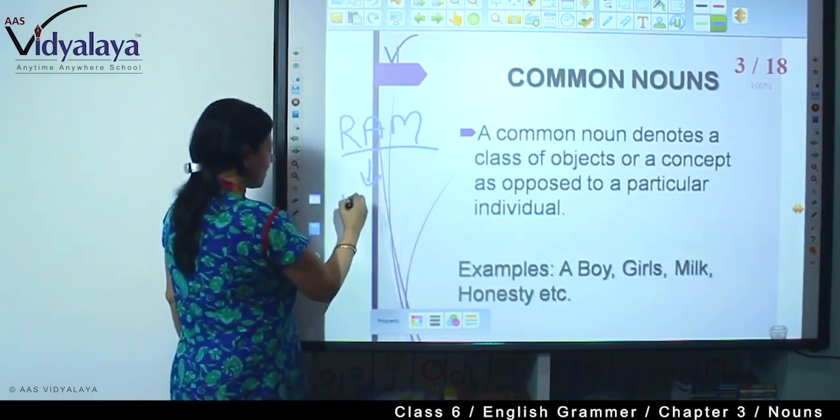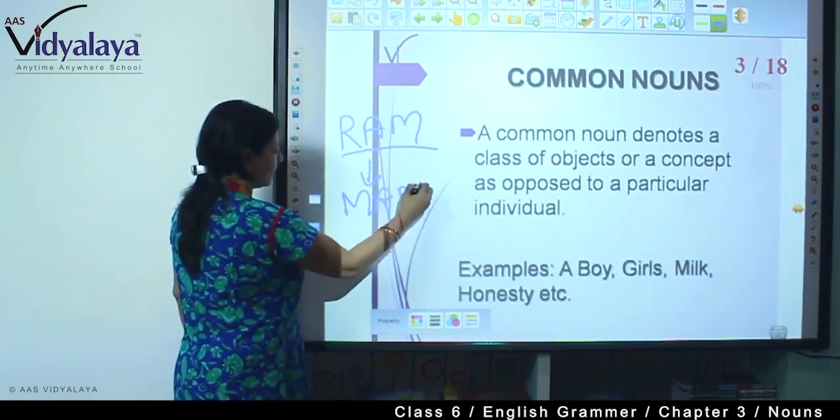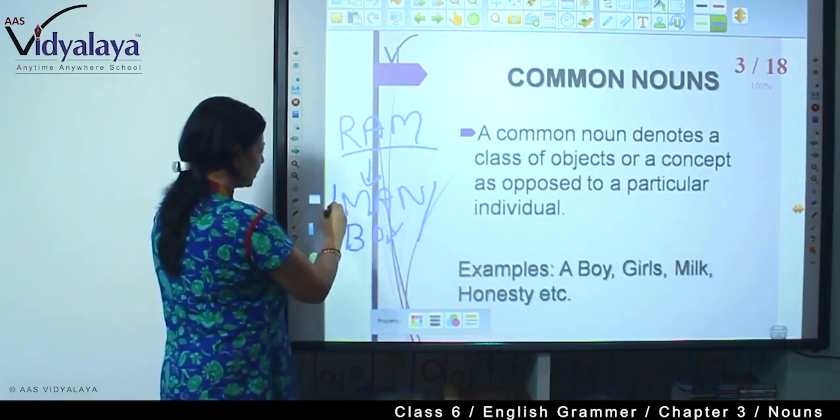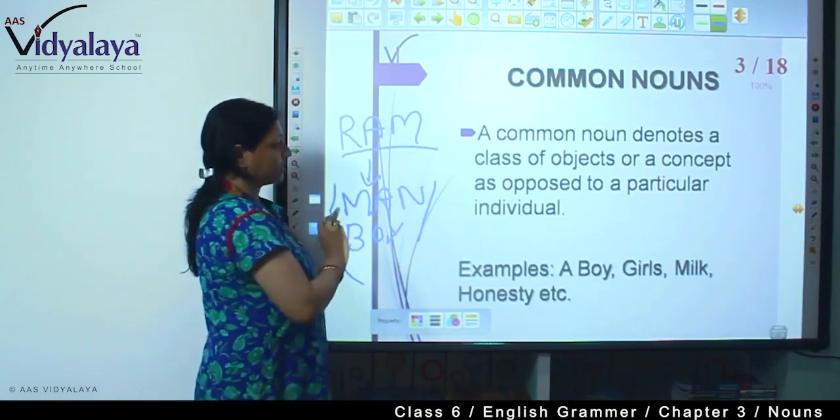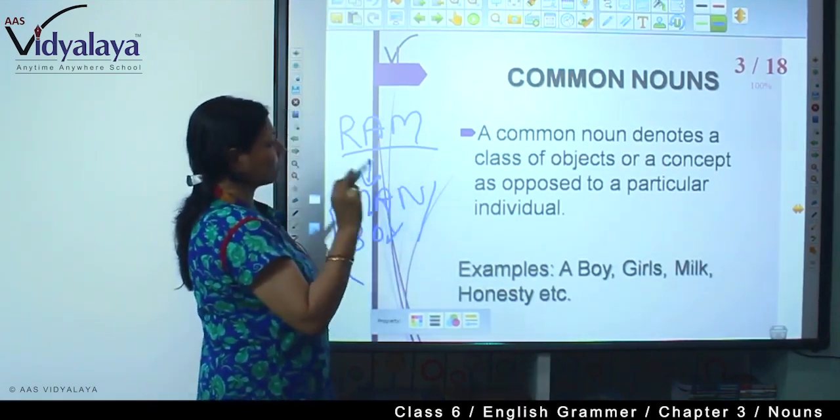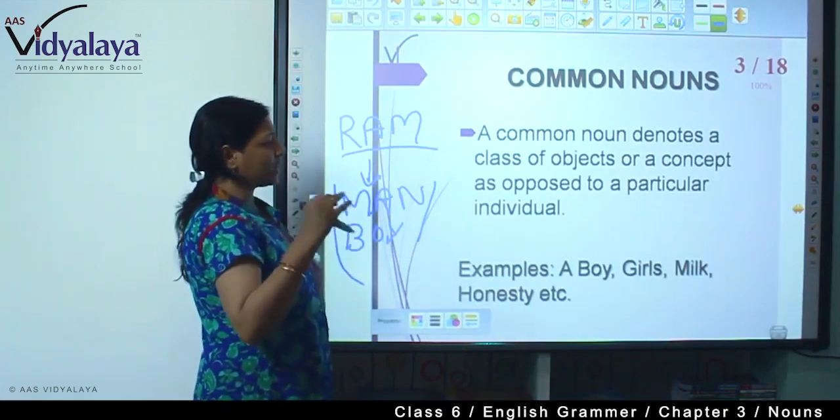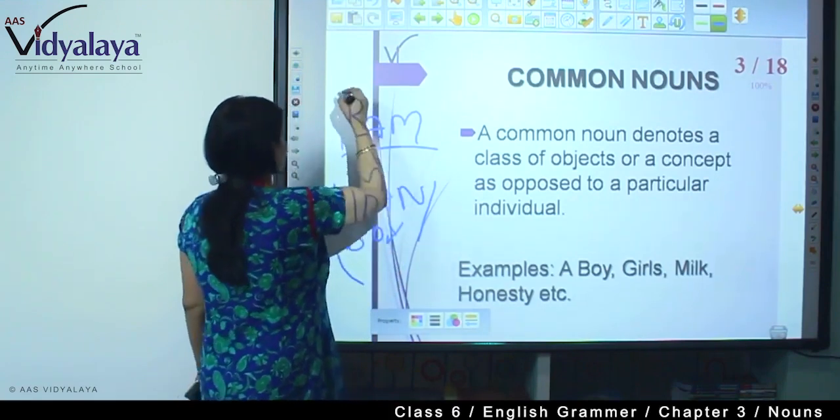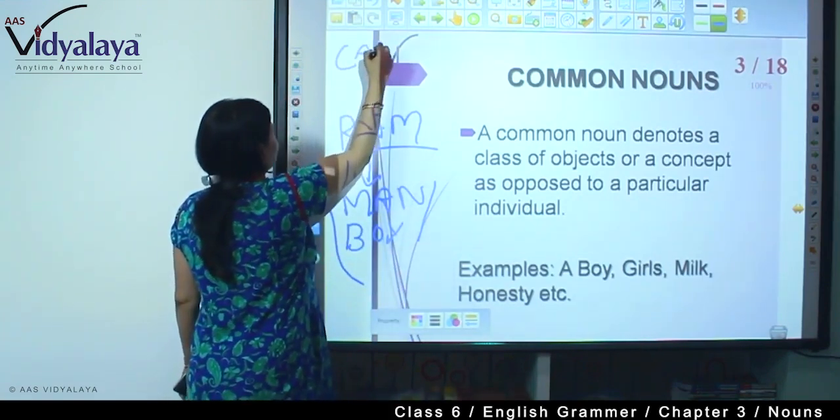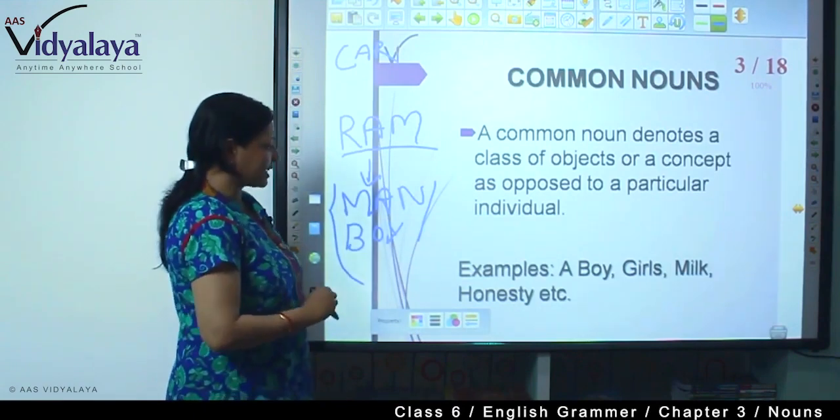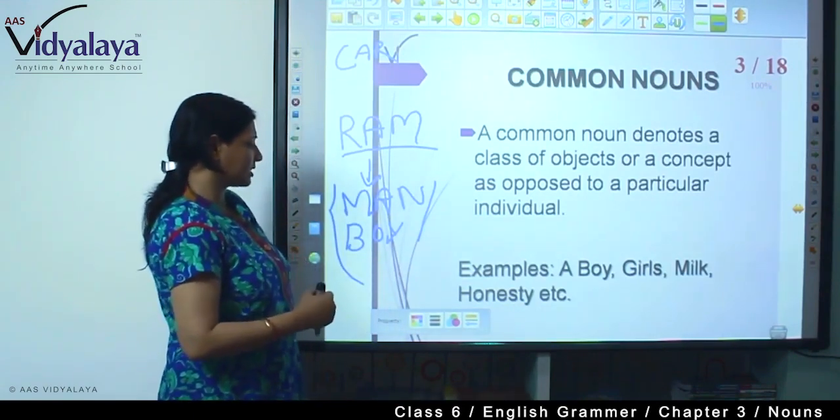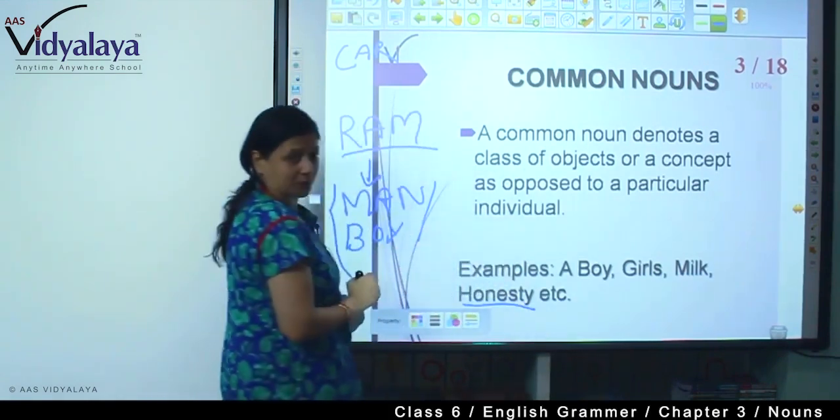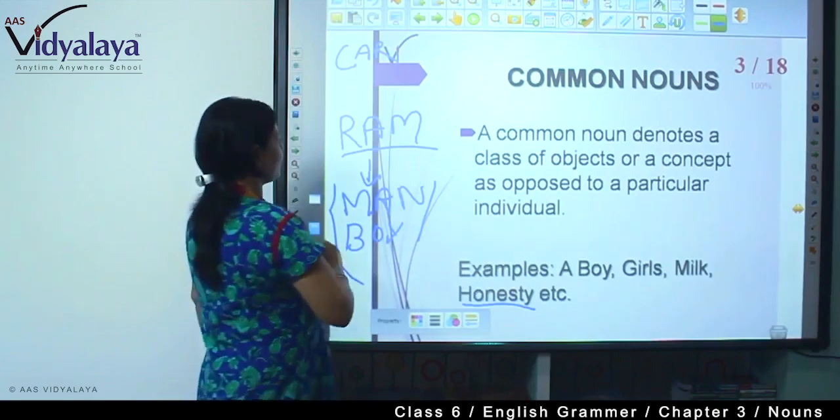But if we say man, Ram can be a man, Ram can be a name of a boy. So these two things are common nouns. So that's why it is said it is a class of objects or a concept as opposed to a particular individual. Here we can all see this is a car. Car is also a common noun. Examples: a boy, girls, milk, honesty, etc. Honesty is a concept.